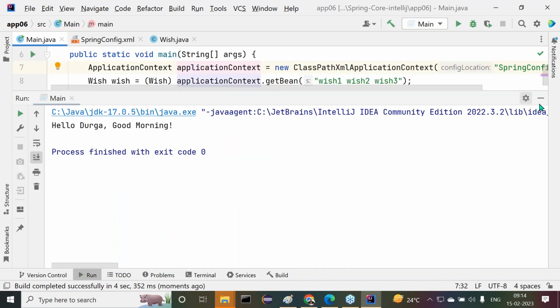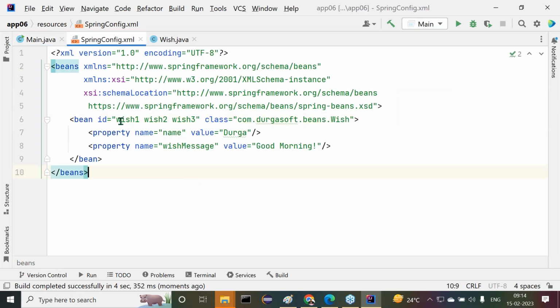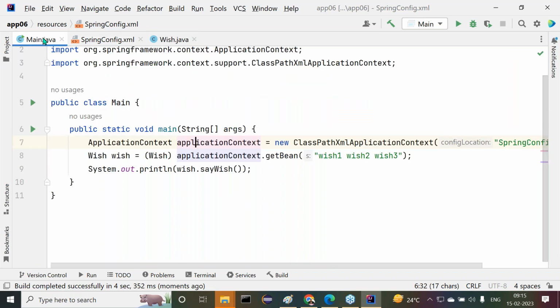Right, sir. Now here we are getting an output. So what is the meaning of it? Now tell me, how many ID values did we provide for the ID attribute? Is that three values or one value? Only one value, not three values. The same value we have used in our getBean method, then we are getting it. Now, got it or not?